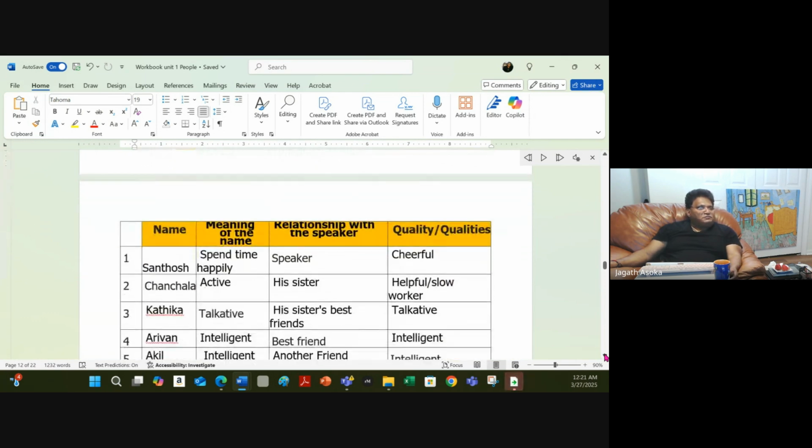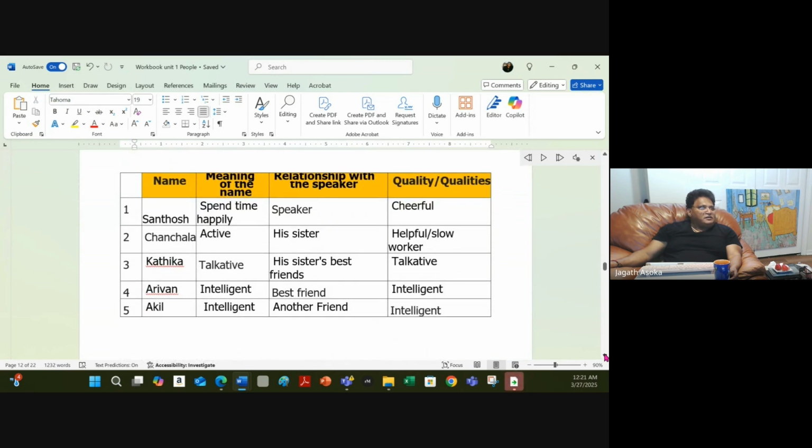So here, this is the answer, right? There are 5 people: Santosh, Chanchala, Kartika, Arivan, and Akil. The meaning is spend time happily, active, talkative, intelligent. Also, both are intelligent. Yes, both are intelligent. Speaker, the sister, the sister's best friend, another friend. Quality is cheerful, helpful, slow worker, talkative, intelligent, intelligent.